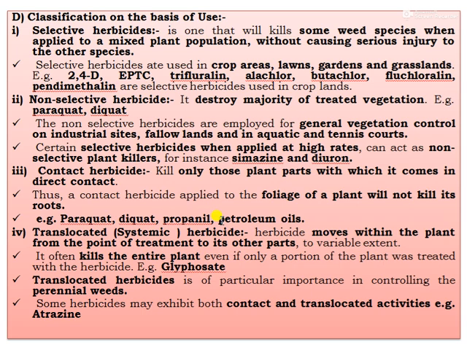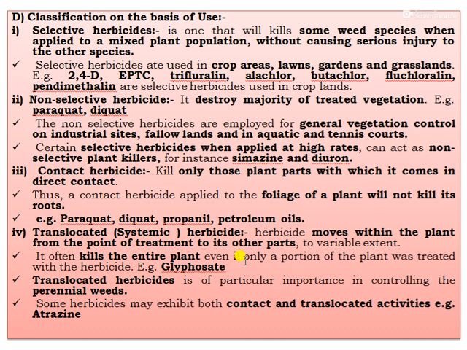Then fourth one, translocated or systemic herbicides. The herbicide moves within the plant from the point of treatment to other parts to a variable extent. That is translocated or systemic herbicides. It often kills the entire plant, even if only a portion of the plant was treated with the herbicide. For example, glyphosate. This is a translocated herbicide.